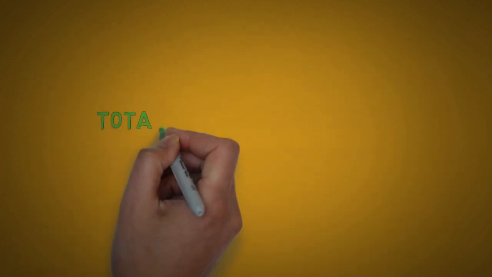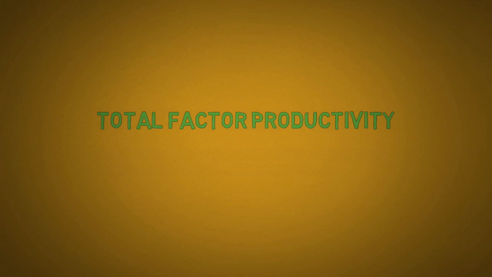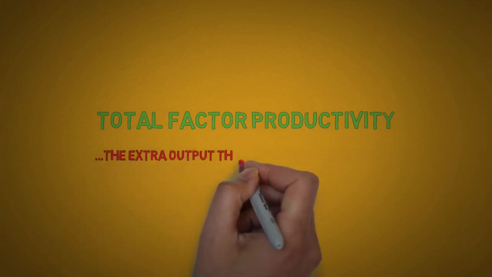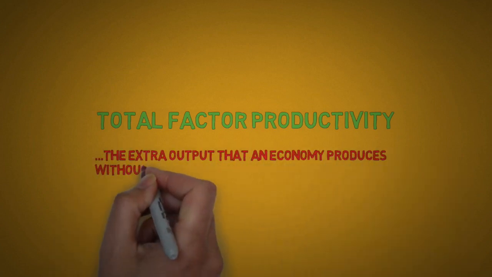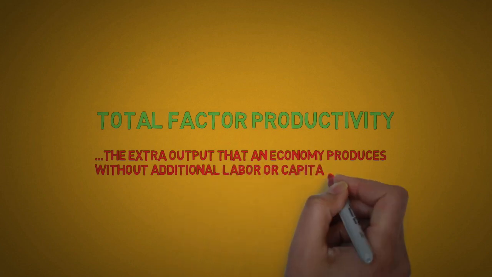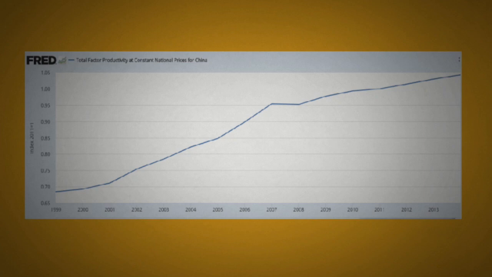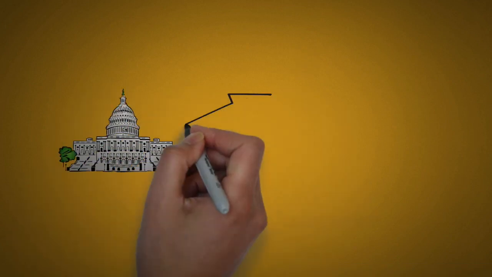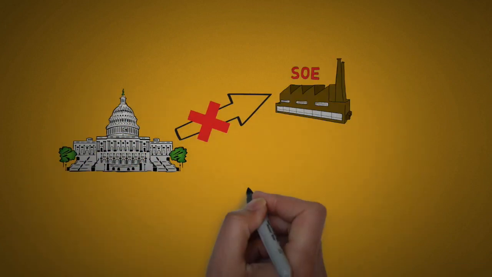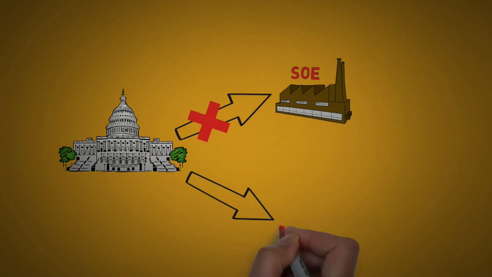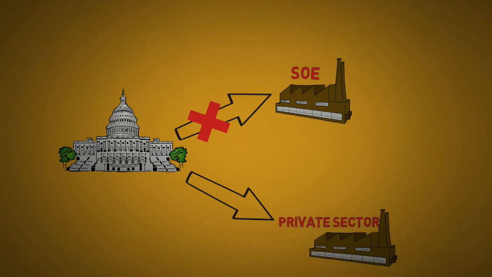When that is said, I'm not even finished with the worst things yet, because when you look at the key indicator total factor productivity, which stands for the extra output that an economy produces without additional labor or capital, or basically what creates long-term prosperity in a society, then you can see that the country is currently experiencing the lowest productivity growth in a long time. And this is according to experts primarily due to investing in the wrong things. To be more precise, if the government in 2008 instead invested a larger portion of its money in the private sector, it would most likely have been a much better investment in the long term for the national economy.